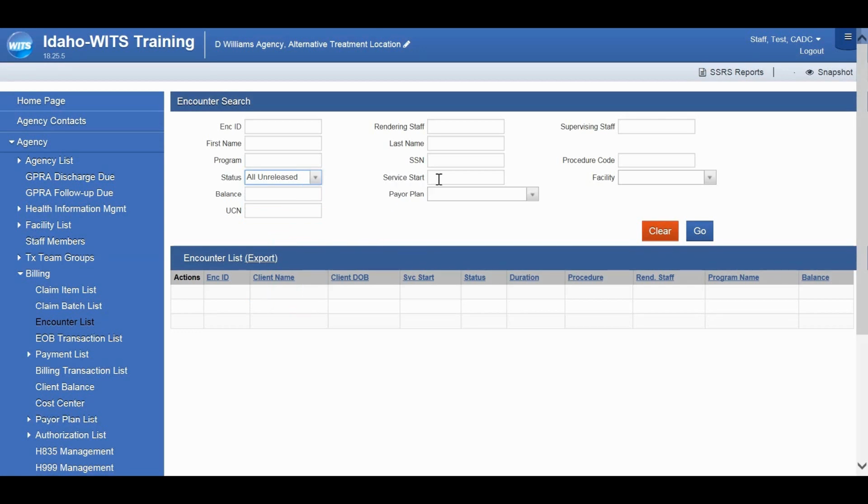You also have the ability to select a service start date. For today's purposes, we'll bracket a period of time. You can do this in a couple of ways. You can either use the greater than symbol. In this case, it would be greater than the first of the year, not to include that date. If you add the equal sign after that, it will include the date that you've listed. You also have the option to put a full colon between two dates, and that will serve as a beginning date and an end date, bracketing a period of time.